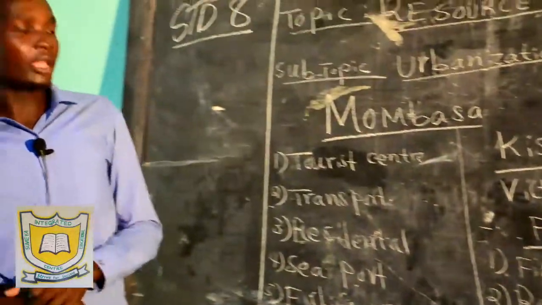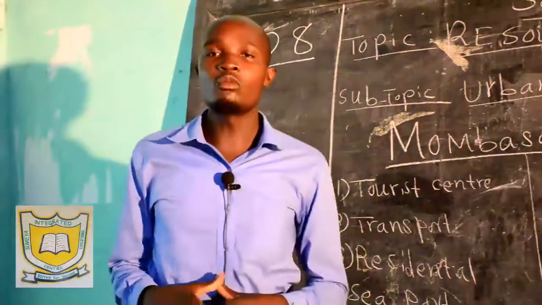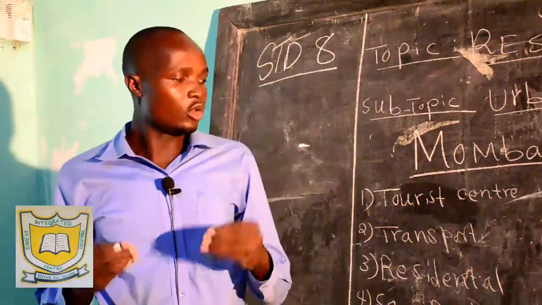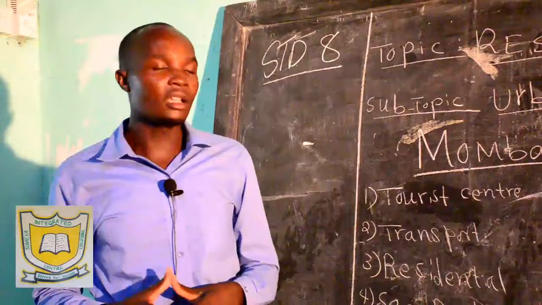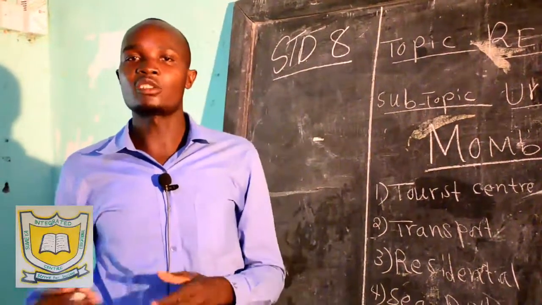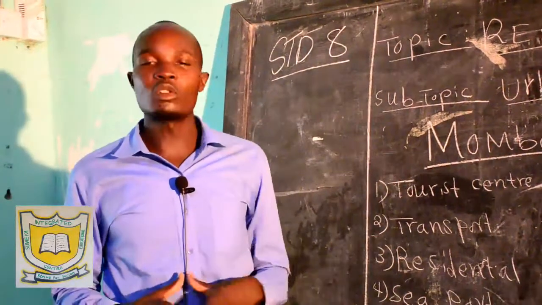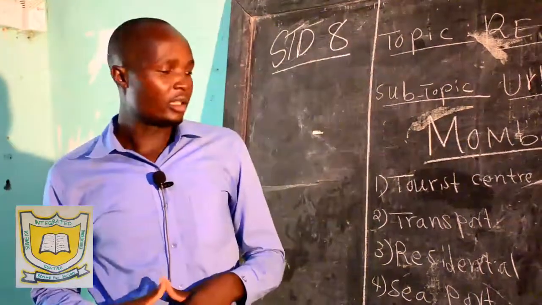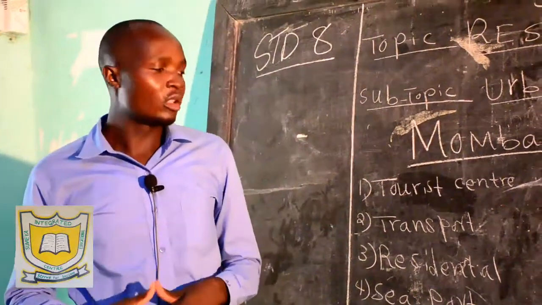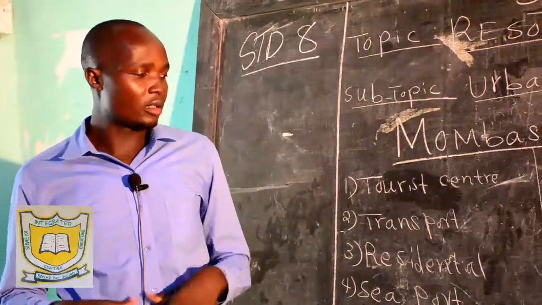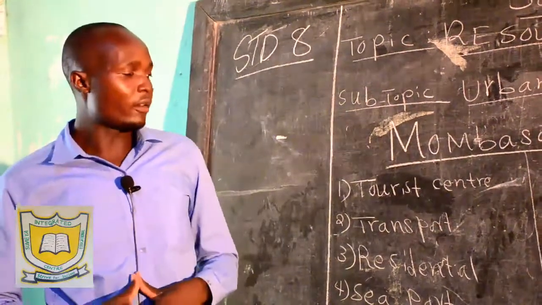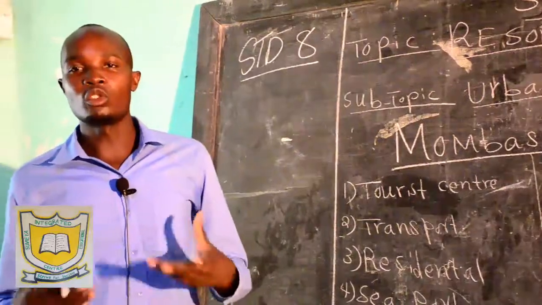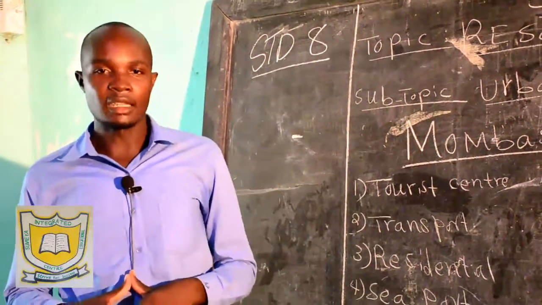Tourist center. We have said when you go to Kisumu along Dunga Beach on the shores of Lake Victoria, we have very many tourists who get attracted to that place. We have also what we call Impala National Park, just along the shores of Lake Victoria. Then Lake Victoria itself also attracts very many tourists. Towards the town also, we have the Kisumu National Museum, which also attracts very many tourists in that area.